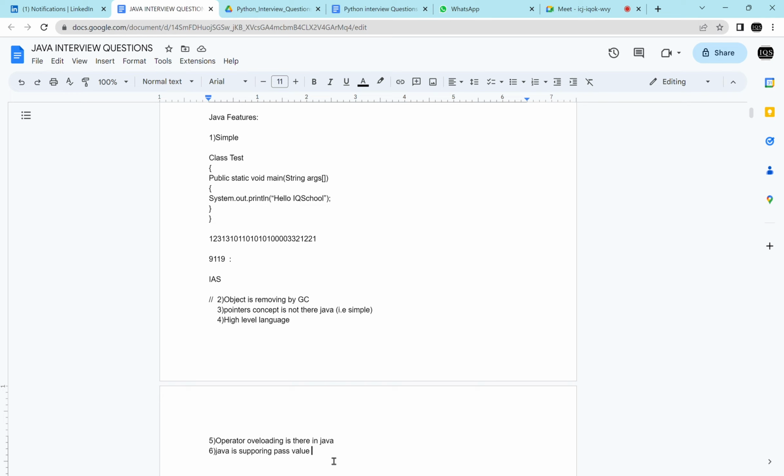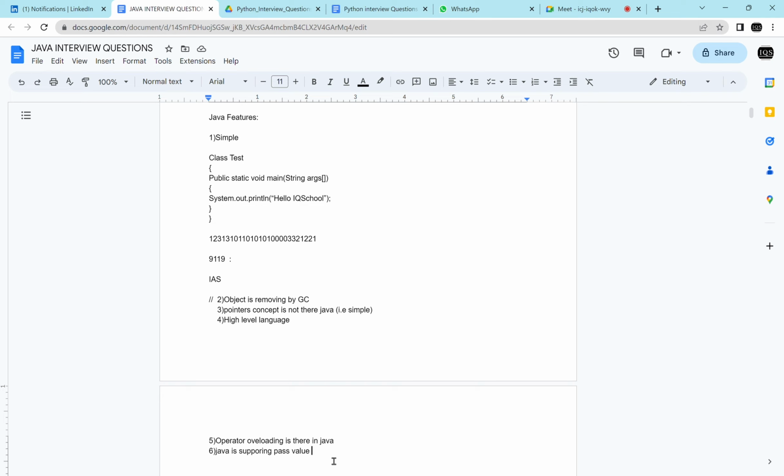One more thing, in Java, as a programmer, we create an object, but we won't remove an object. That work is taken care of by the GC, garbage collector. Then half of the work is minimized for a Java program, so we can say it is easy, or simple. The pointer concept in C or C++ is a confusing part.